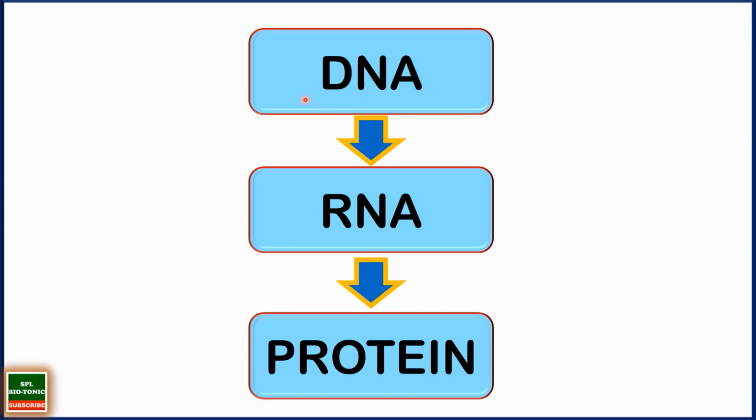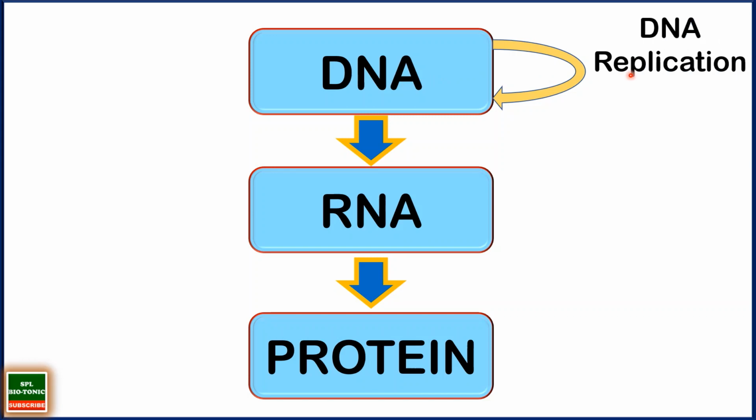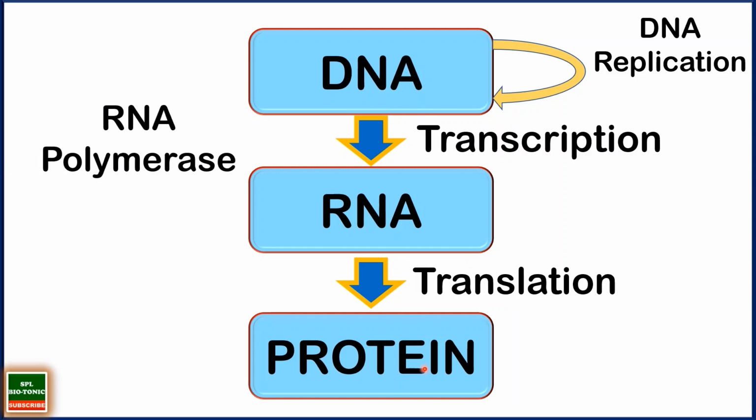Now students, we know this flow of information from DNA to protein. This is called the central dogma of molecular biology. Formation of DNA from DNA is called replication. Formation of RNA from DNA is called transcription, whereas formation of protein from RNA is called translation.